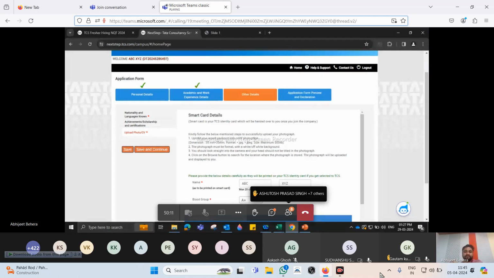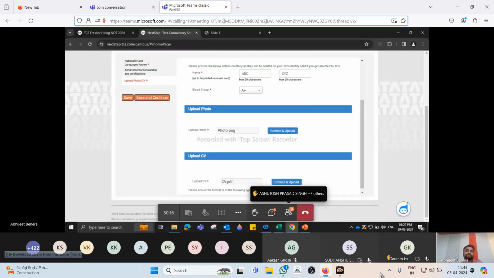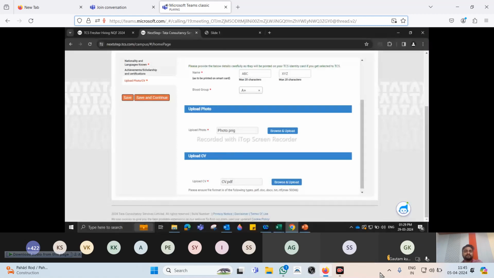Okay, blood group you can check with your parents if you are not aware of. Next is upload photo. Now it will say that you are allowed to upload a PNG format or a different format. My suggestion would be to sail through the process. You should upload a photo which is in JPG or JPEG format only, and the size should be below 250 KB. It should be a formal photo, not something very casual in a garden or something like that. It should be a formal photo wearing a formal dress on a white background.